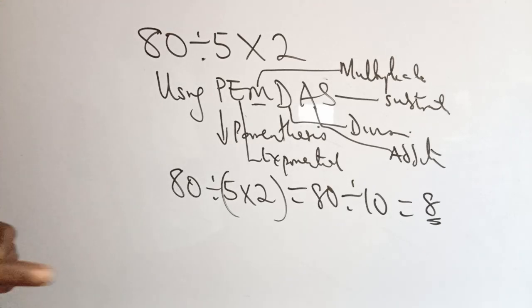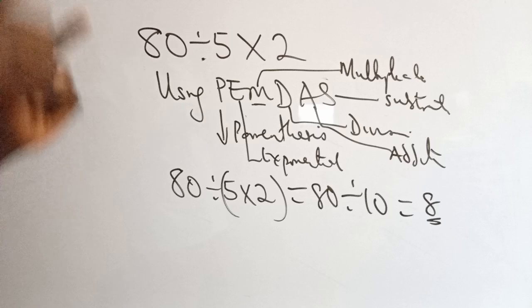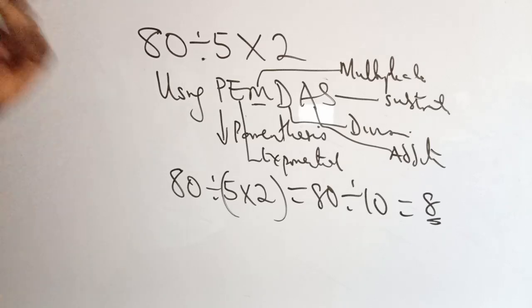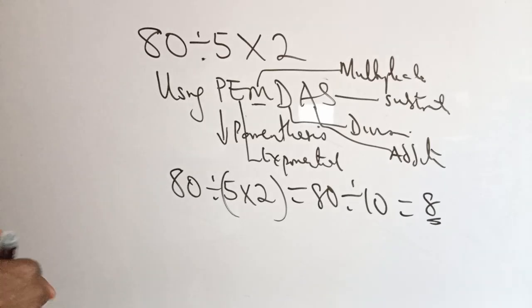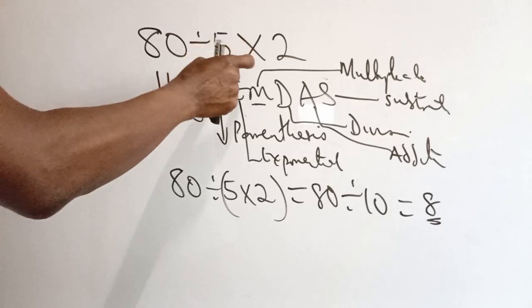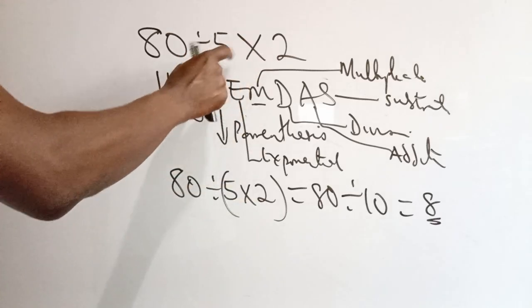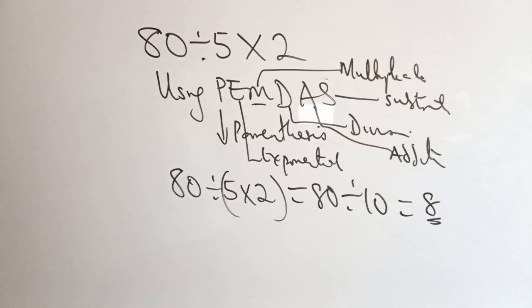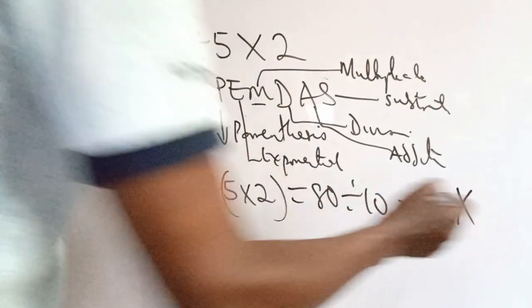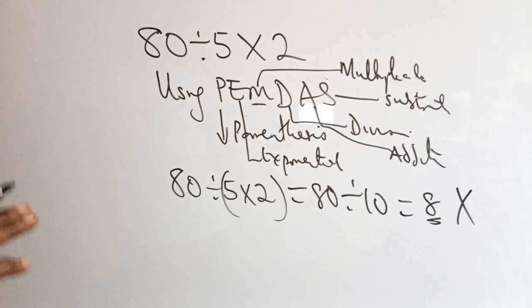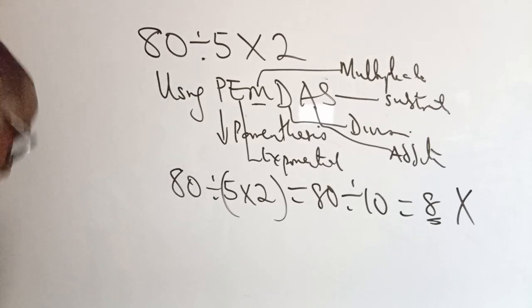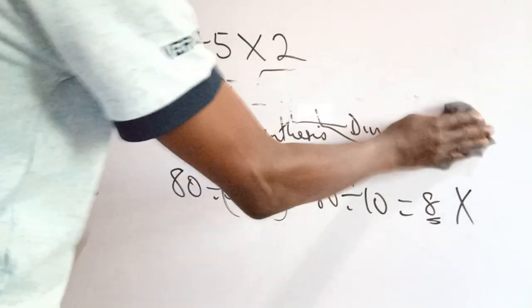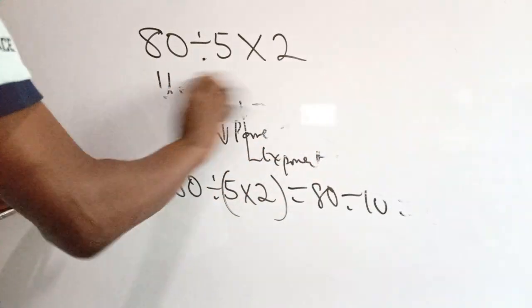Yes, you heard me right. That means instead of putting 5 and 2 in brackets, you put 80 and 5 in parentheses. So this is a wrong application of PEMDAS.